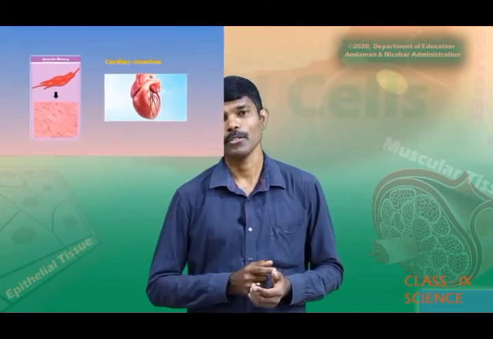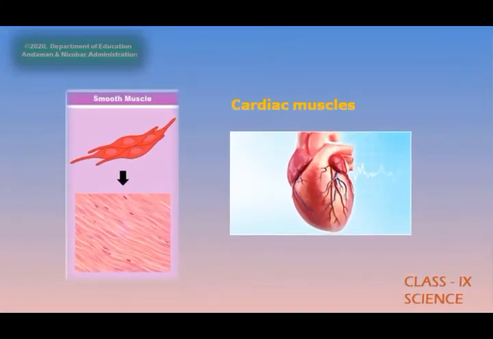The muscle is known as cardiac muscle. The cardiac muscles of the heart show rhythmic contraction and relaxation throughout life. These are involuntary muscles, as we have seen in the previous case, unstriated muscles. Cardiac muscles are also involuntary muscles, and the cells of these muscles are cylindrical, branched and uninucleate.